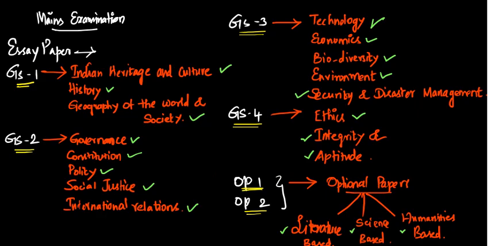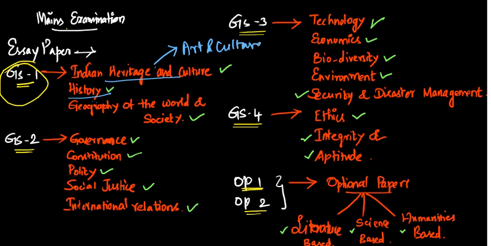And coming to mains examination, as we said earlier, we have one essay paper. Then we have general studies 1. In general studies 1, we have Indian heritage and culture, that is art and culture.